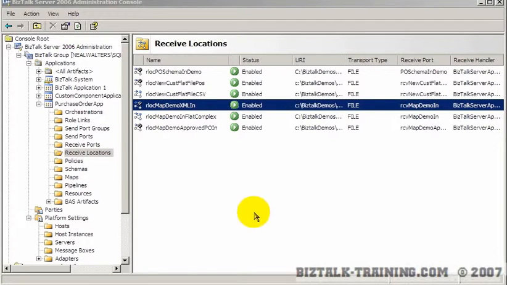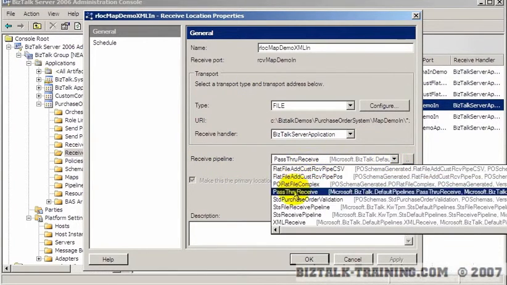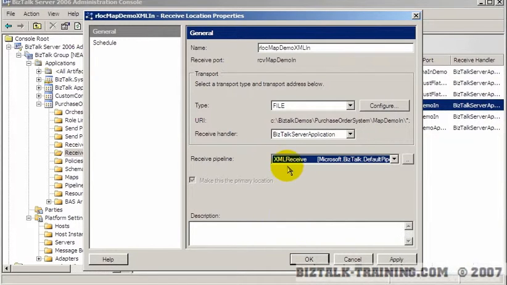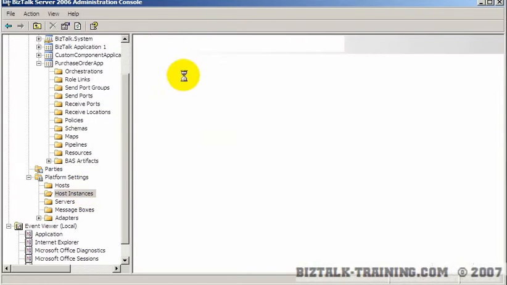Before I run the test of the called orchestration, since I did a full undeploy and redeploy there, I need to go back and check my receive pipeline here, and sure enough, it is no longer the XML pipeline. So I have to remember to always reset this pipeline to XML receive. That's bit me in the past, and I remembered it this time.